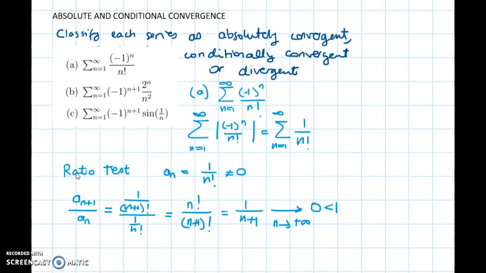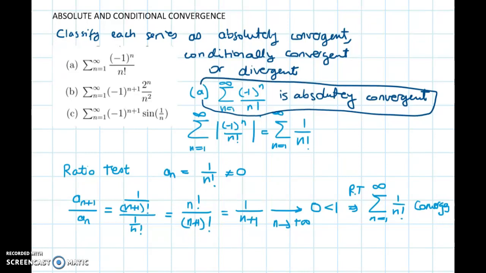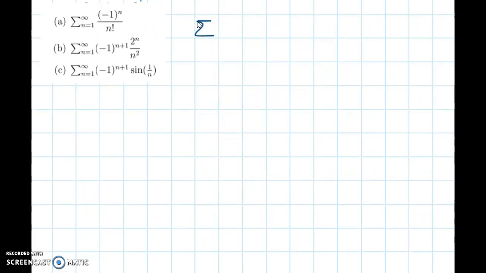So then by the ratio test, the series we are studying converges. So the series we had to classify is absolutely convergent, because we show that it converges with absolute values. Absolutely convergent. And that was part A for us.